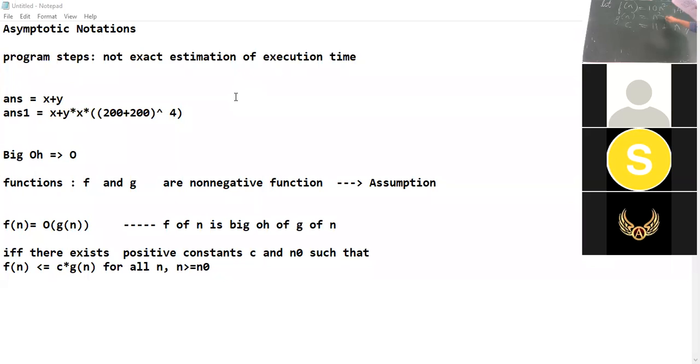Now check whether this is true or false. Is f of n big O of g of n? Find it on your own. Put values as n equal to 5, 6, 7, any random values of n which are greater than or equal to 5.